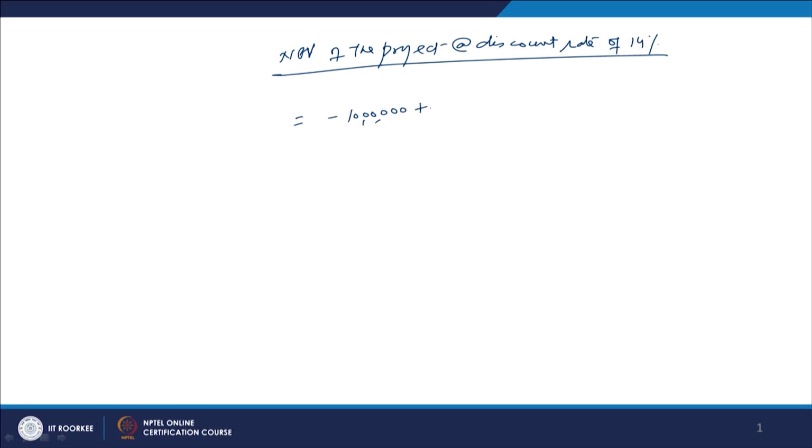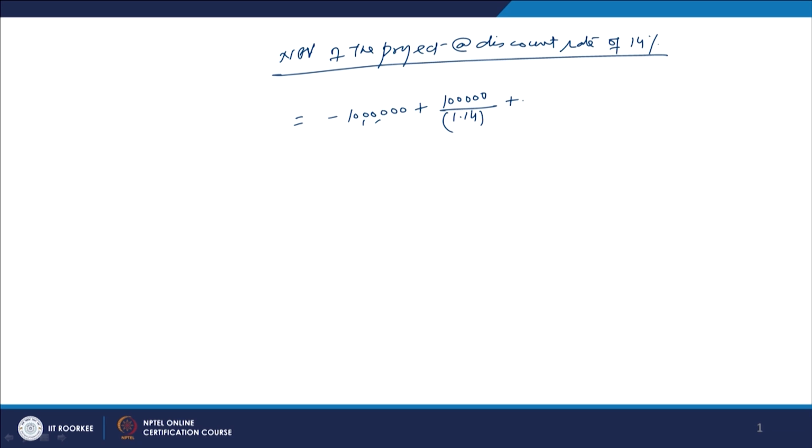Then we write plus the first year cash inflow, which is 1 lakh rupees, 100,000. We discount it at 14%, so it is 100,000 divided by 1.14, with no power written because it is year 1 and comes to us at the end of the first year; we want its present value.